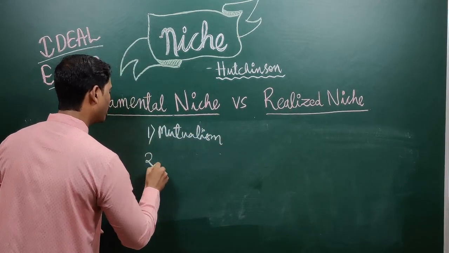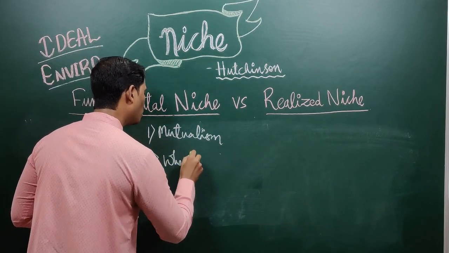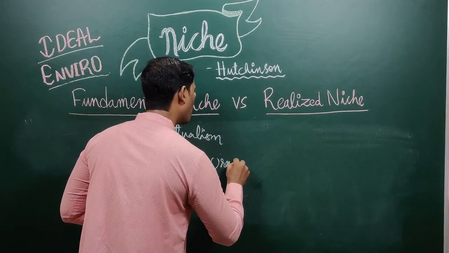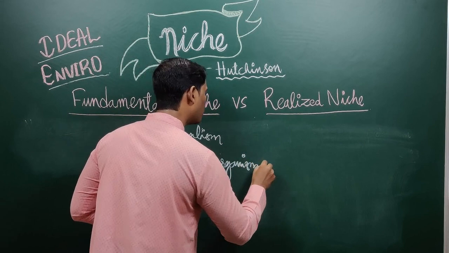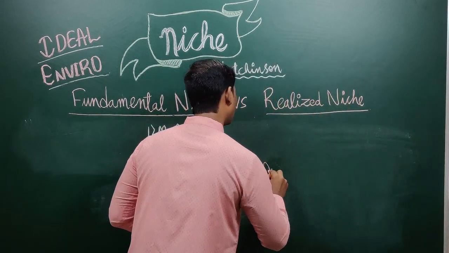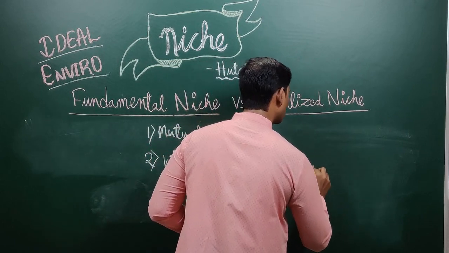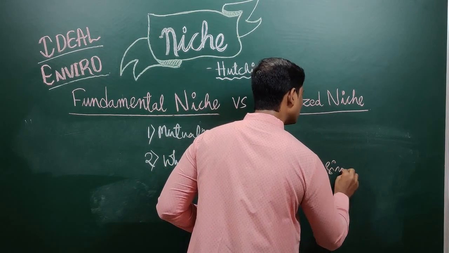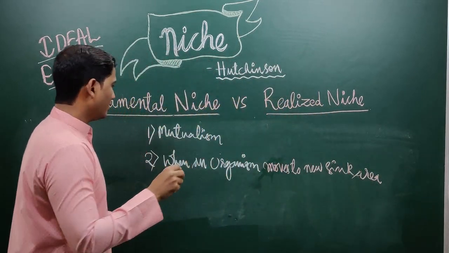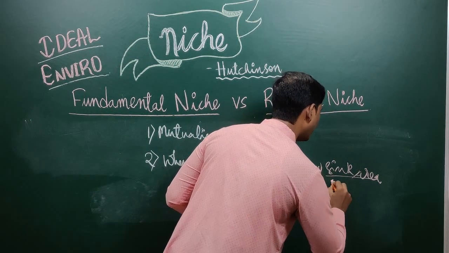And the second condition is when an organism moves to a new sink area. See, here sink area means where you have abundant resources.